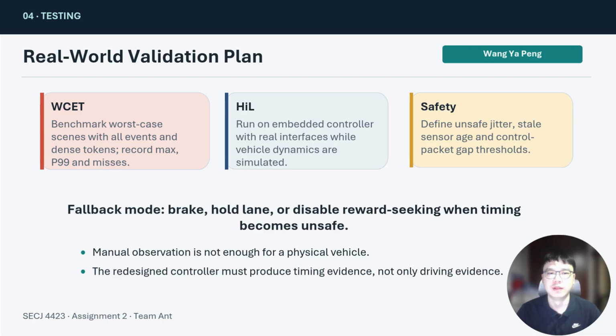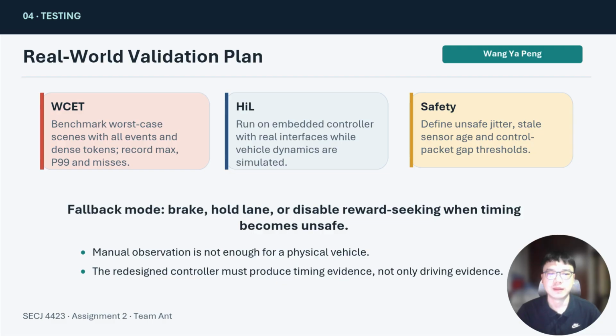For a physical vehicle, manual observation is not enough. We need timing evidence. First, WCET benchmarking should be performed using worst-case scenes. These scenes should include the dense tokens and all major events, so we can record the maximum execution time, P99 time, and deadline misses. Second, hardware-in-the-loop testing should run the control on the target embedded board with a ROS2 interface, with vehicle dynamics and stereo simulated. This helps reveal interrupt latency, resource contention, and thermal duty.